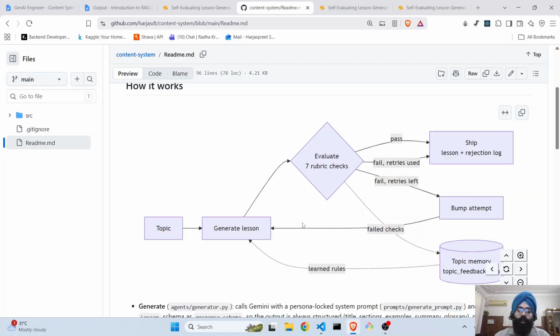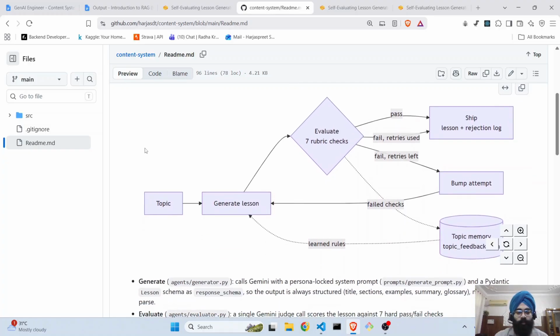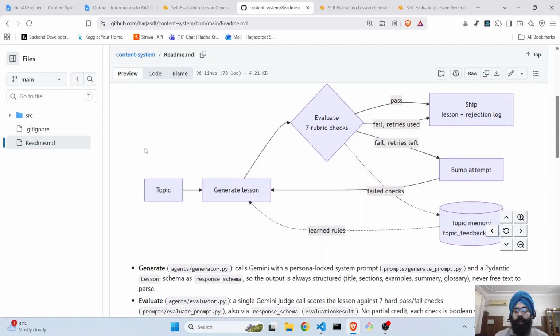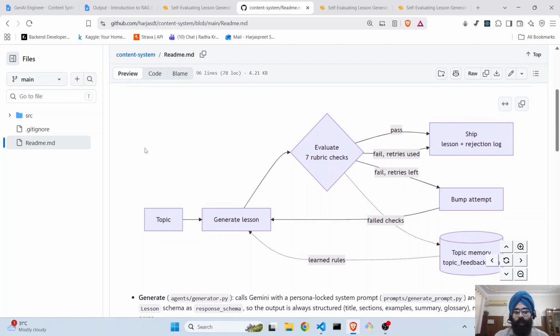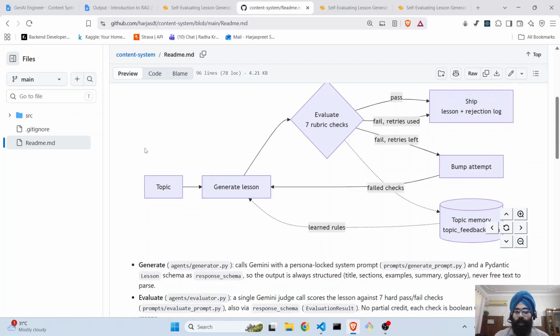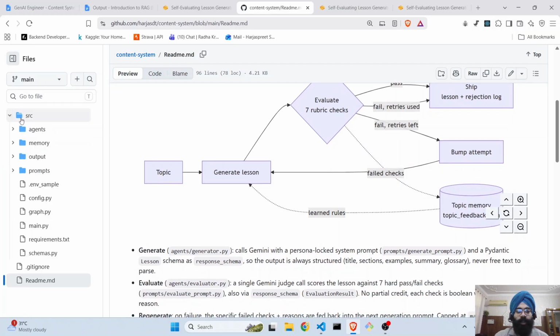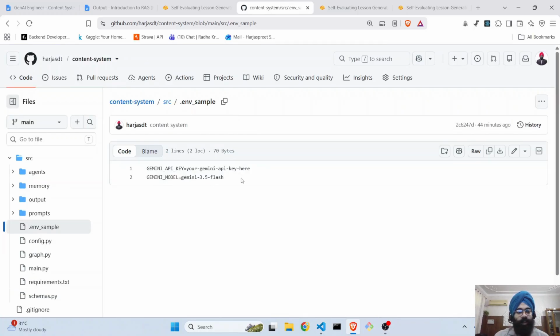You can find the entire code base in my GitHub repo, right? It goes by the name content system, and my GitHub ID is harjasdt. So you can check out the entire code base, and to get this running, just clone this repo and add the Gemini API key, the Google API key, to your environment file. We have a sample environment file maintained over here, so you can add these things and change the model if you would like, and that's all. You can try this out in a local space as well.